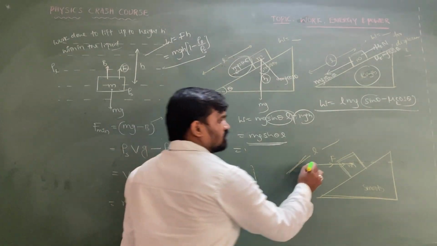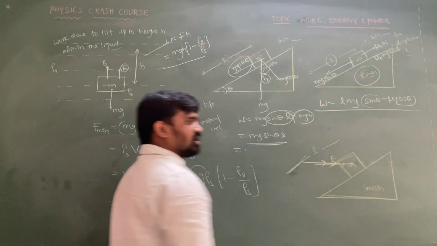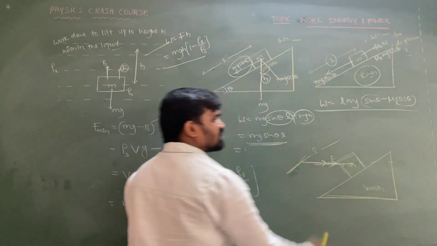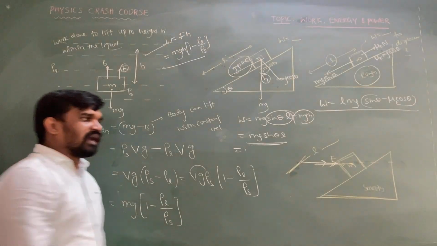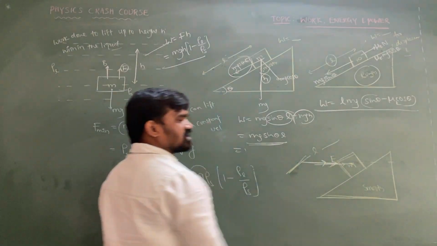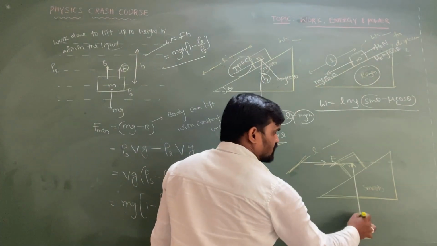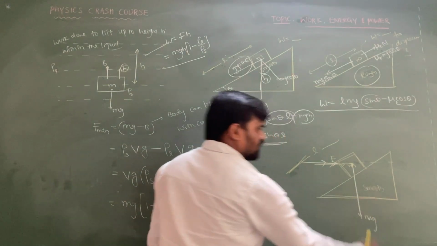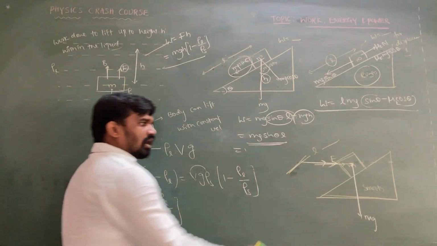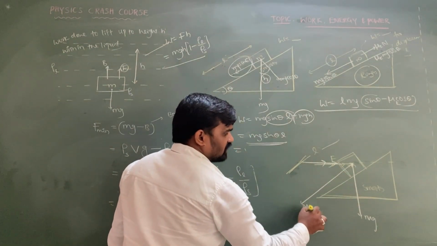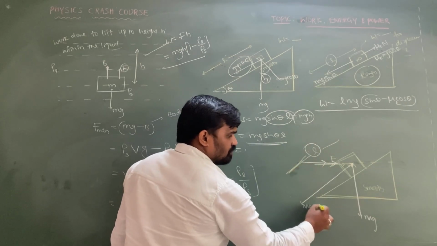Suppose there is a horizontal force acting on the block which is placed on the smooth surface. What is the resultant work done by the gravitational force as well as the applied force? This needs to be calculated. In this case, the weight of the body acts in the downward direction, so the component of weight along the displacement is mg sin theta.